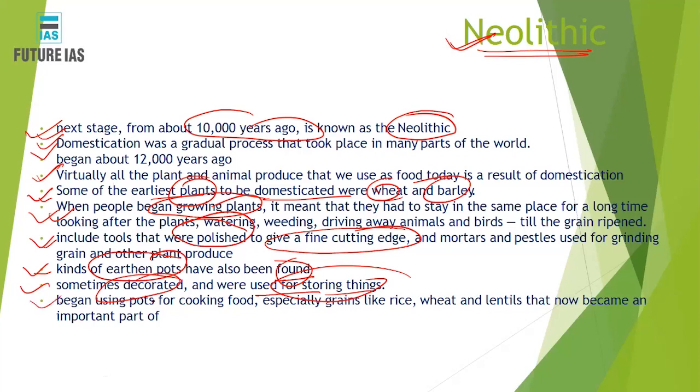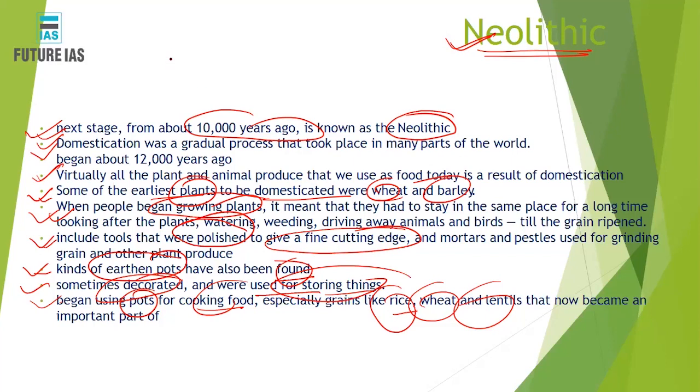Okay, and we started using these pots for cooking food. We started adapting to the modern culture that we have evolved over the period of time, and especially those vessels will be used for cooking the grains, especially rice, wheat, lentils. Over the period of time these have become an important part of human civilization. So that is how you must understand these three parts.